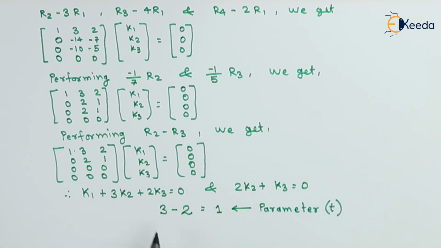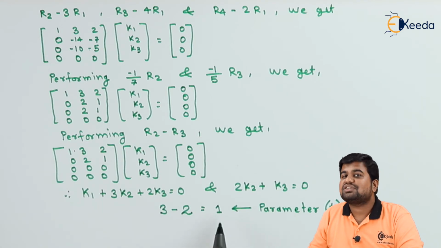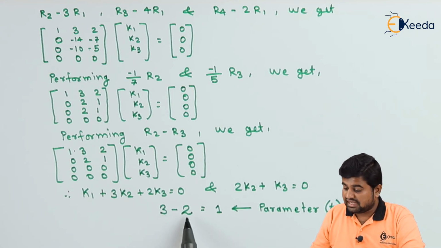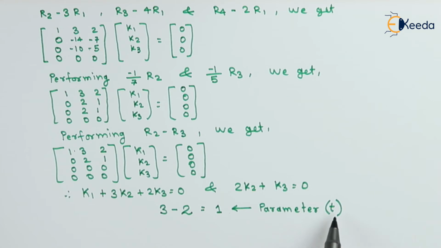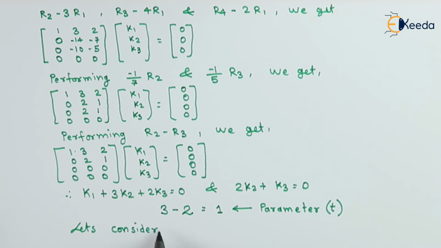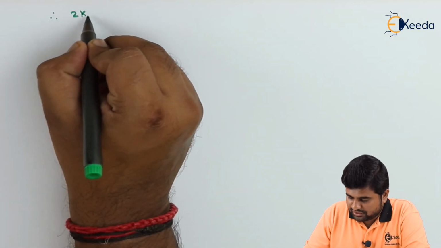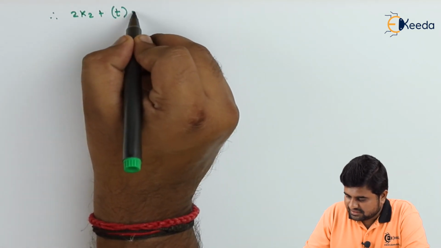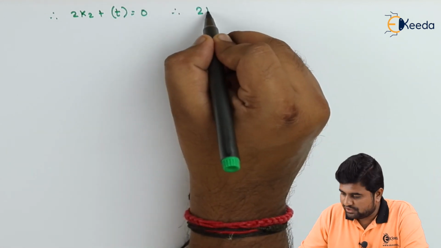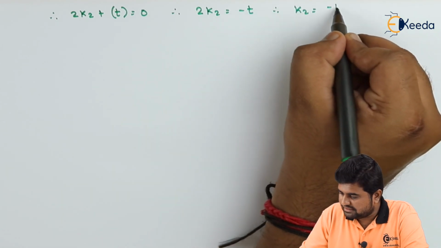If we have got m number of unknowns and n equations, so m minus n parameters we are supposed to put. So here we have got 3 unknowns and 2 equations, so 3 minus 2 is equal to 1. So one parameter t I am supposed to put. So let's consider K3 is equal to t. Therefore 2 into K2 plus t is equal to 0. Therefore 2K2 is equal to minus t. Therefore K2 is equal to minus t by 2.